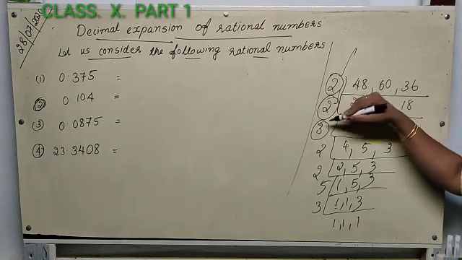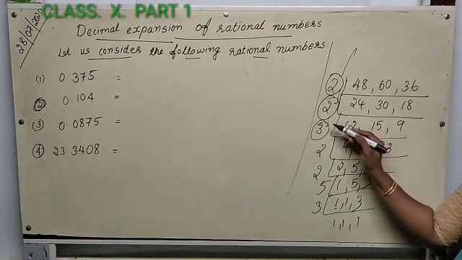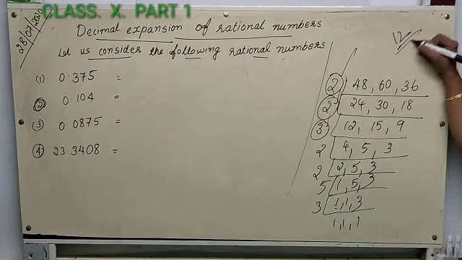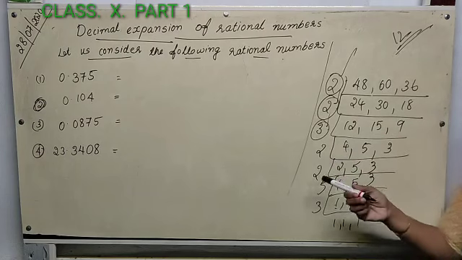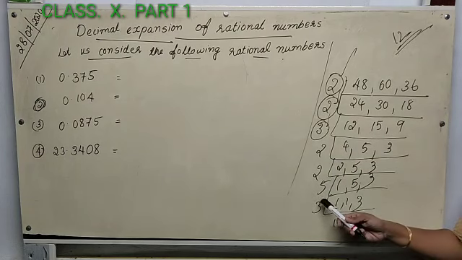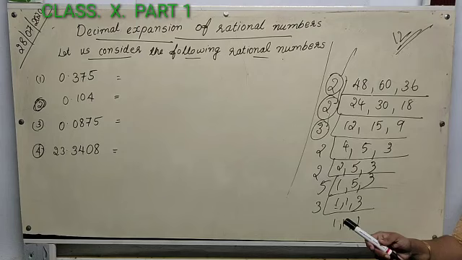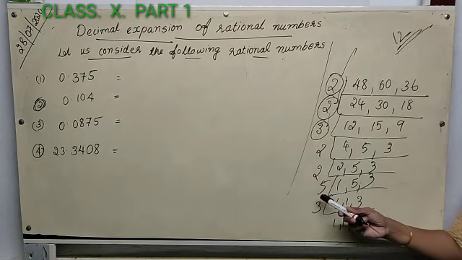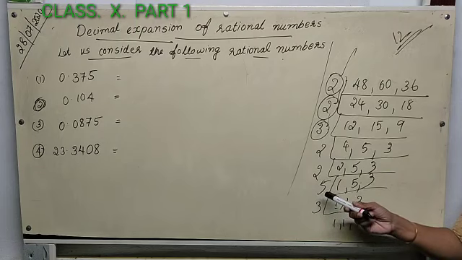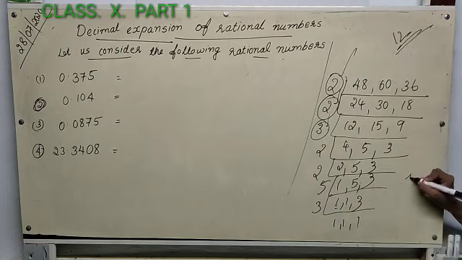For the HCF, you take these numbers: 2 into 2 into 3, which is 12. So the HCF is 12. For the LCM, 12 into 2 is 24, 24 into 2 is 48, 48 into 5 is 240, and 240 into 3 gives the answer, LCM 720.